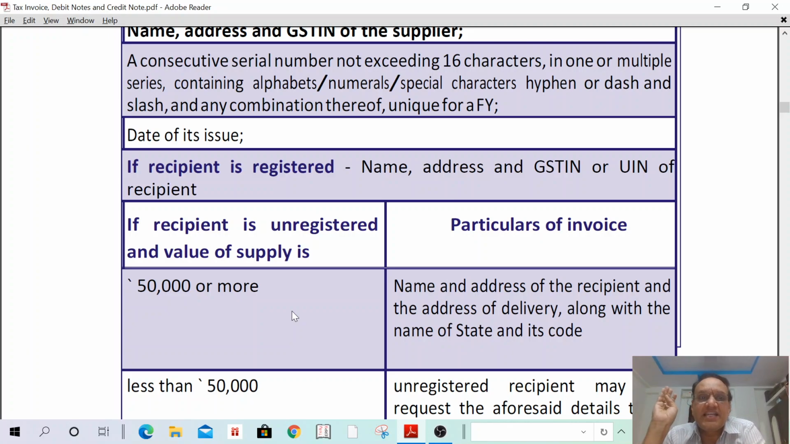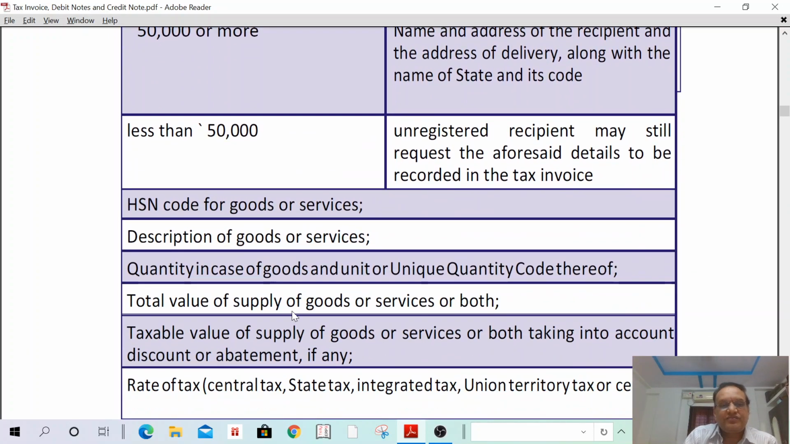Name, address, GST number of the supplier, consecutive serial number not exceeding 16 characters, date of issue, and if the recipient is registered, name, address and GST number of the recipient. If the recipient is not registered and the value of supply is 50,000 or more, he has to compulsorily mention the details of name, address, place of delivery, and state code. If the value is less than 50,000, such details are not mentioned. But if the recipient requires such details on the bill, the supplier is obliged to mention the name, address and state code. Okay, next. HSN code.